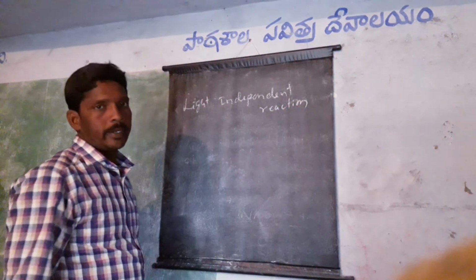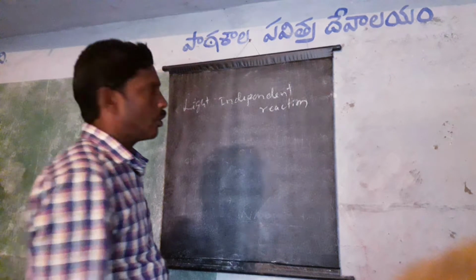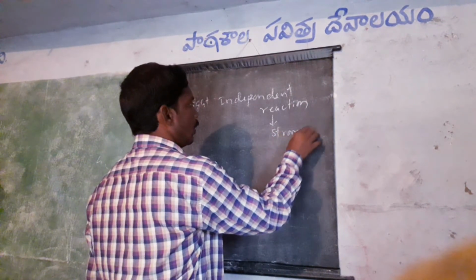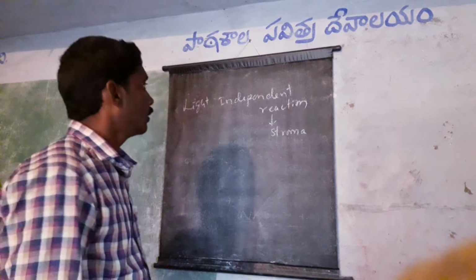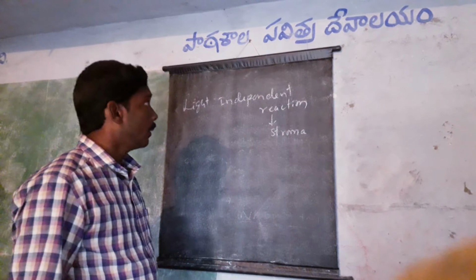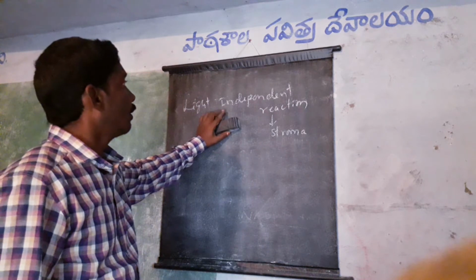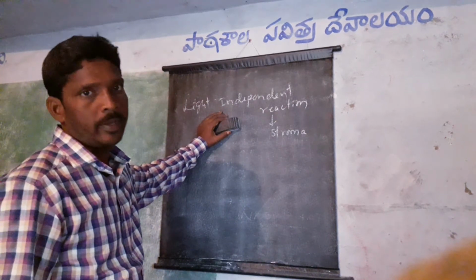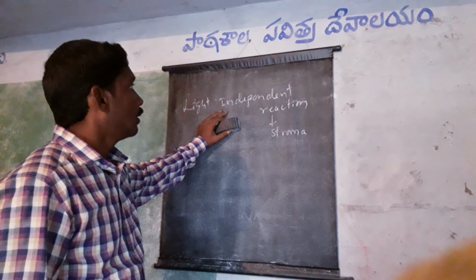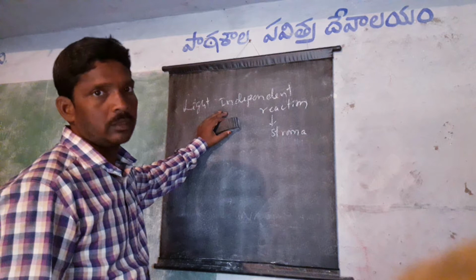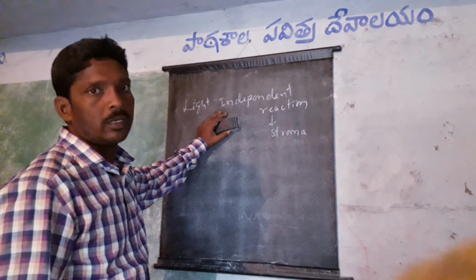Light independent reaction occurs in the stroma of the chloroplast. It is also known as the biosynthetic phase, and this is the carbon fixation in the photosynthetic activity.